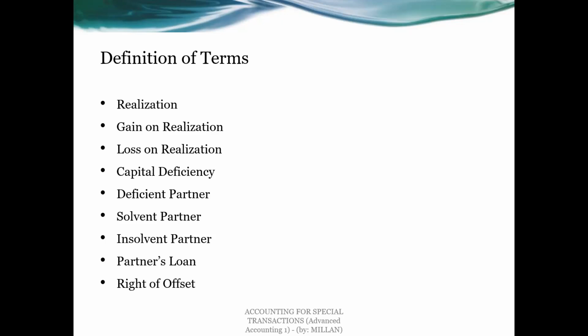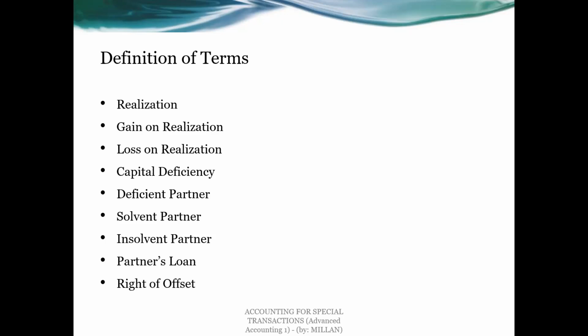Then we have the term deficient partner. A deficient partner is a partner who develops a debit balance in his capital account after his share of the realization loss. This means that his capital credit could not absorb his share of the realization loss. So using the previous example, if the partner has a debit balance of 3,000, you call him a deficient partner.